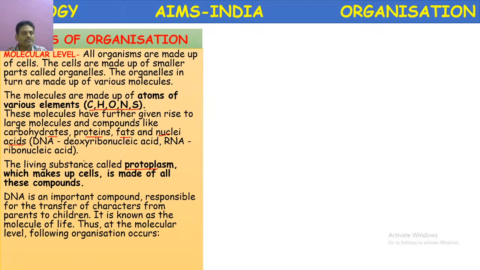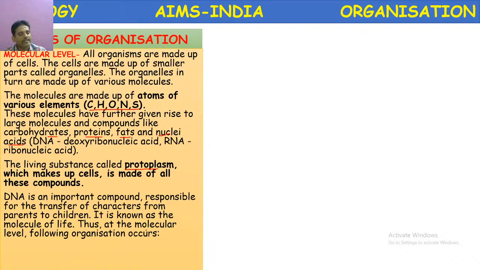What are macromolecules here? Proteins, fats, nucleic acids, carbohydrates. These are all macromolecules. Then DNA is an important compound responsible for the transfer of characters from parents to children. It is known as the molecule of life.